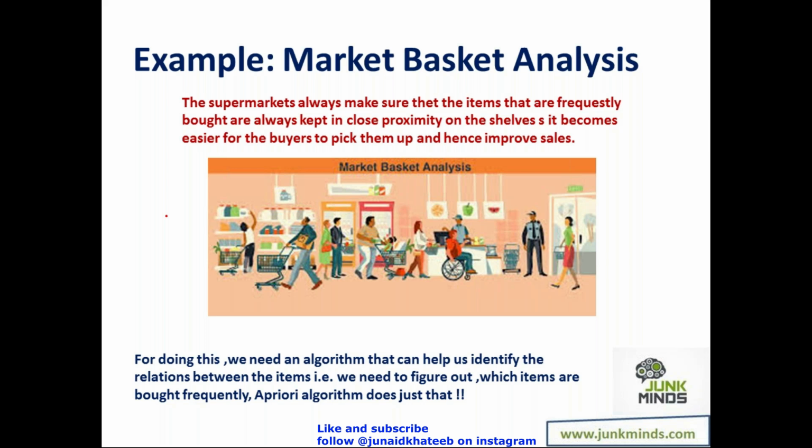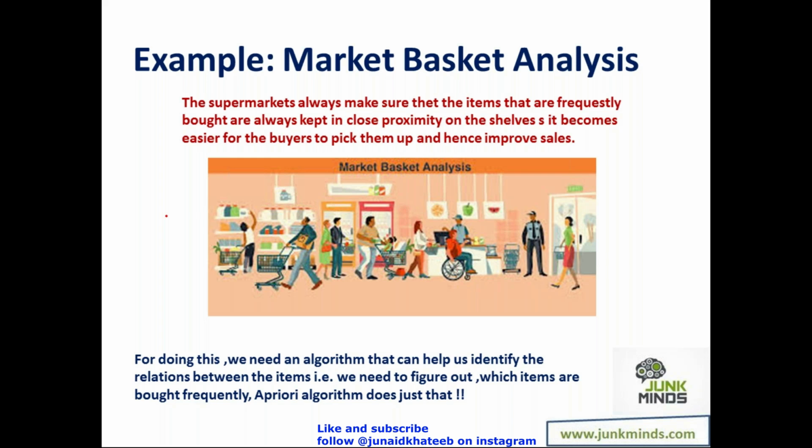Now, in the physical store, we want these products to be placed in the racks or the shelves nearby. This happens on the online store as well. Today when you go out and shop, say on Amazon or Flipkart, if you're buying something, they'll say that people who bought this have also bought this, or the people who bought this generally buy this. They'll give you predictions. Now, how are they doing it? On a daily basis, there are so many transactions happening on Amazon. Amazon will analyze all these transactions, try and find a correlation between the products, and then recommend that to you.